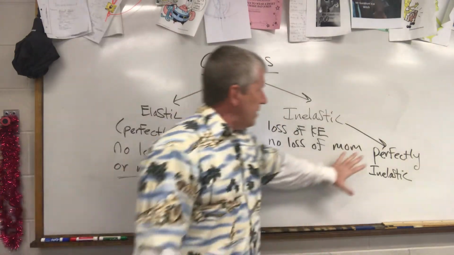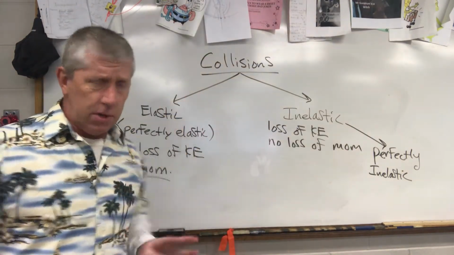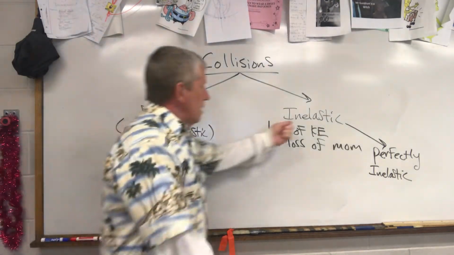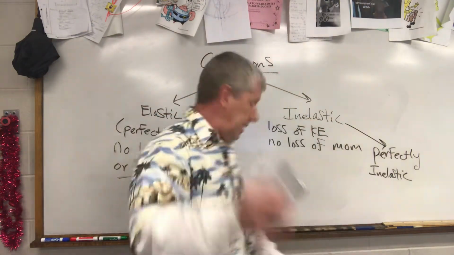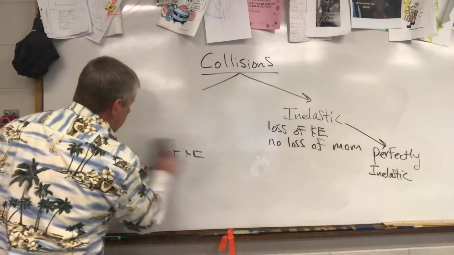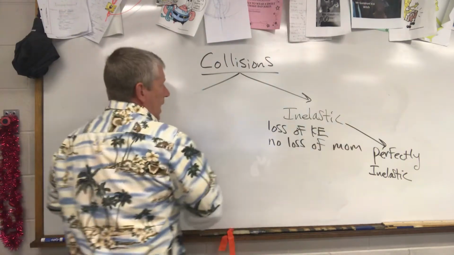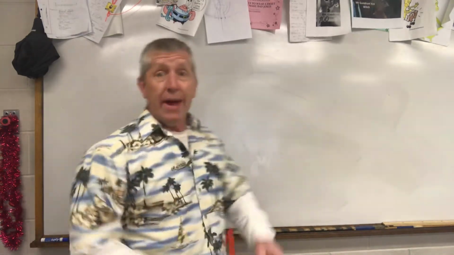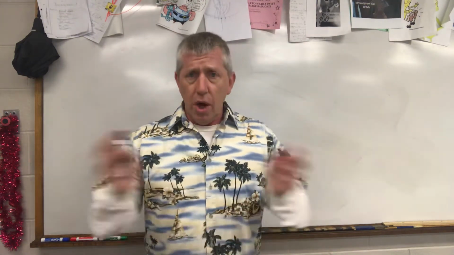So we have three different kinds of collision. Sometimes some people will say there are four different kinds of collisions: elastic and perfectly elastic, but that's the same thing. It's one. Inelastic, two, and a kind of inelastic collision called a perfectly inelastic collision. In a perfectly inelastic collision, things stick together and you get maximum loss of kinetic energy. You can actually get total loss, but that is very rare, to totally lose all your kinetic energy after the collision. It can happen.